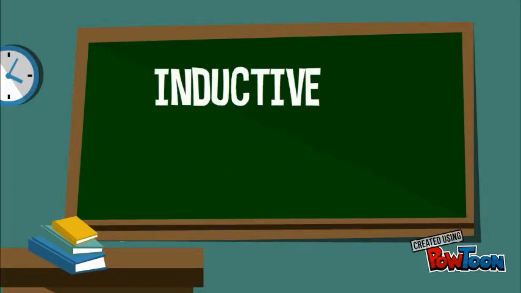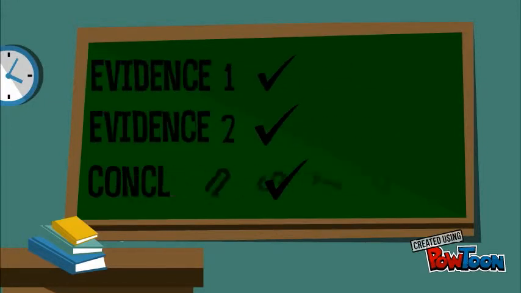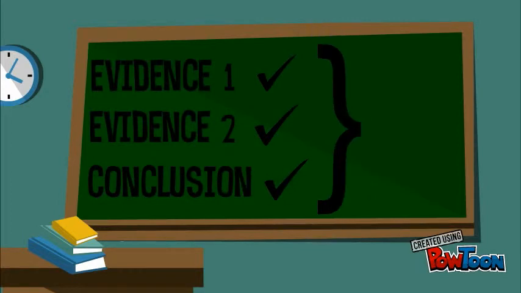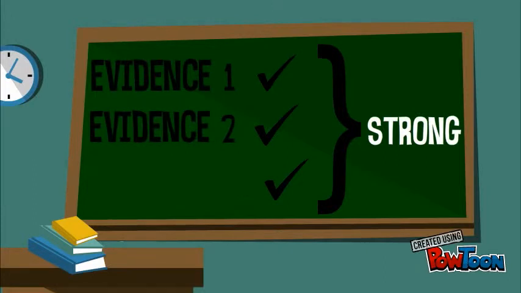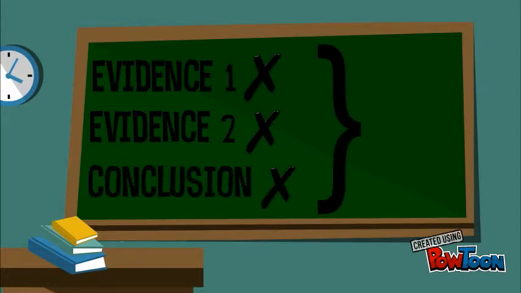The second kind of argument is an inductive argument. An inductive argument does not guarantee that the conclusion is true. Rather, you look at the evidence provided and come to your own conclusion. Based on the evidence, the argument could be strong. If the evidence provided isn't very good evidence, then the argument is considered weak.